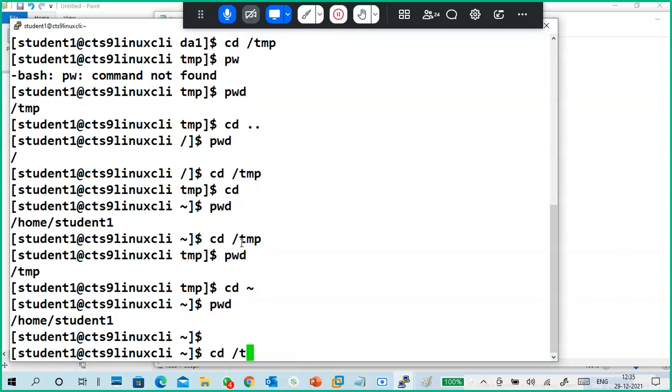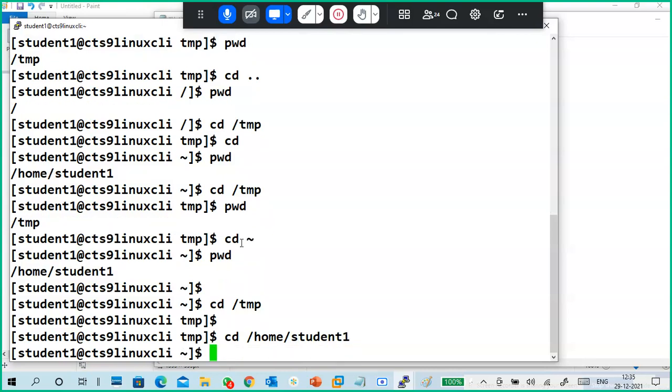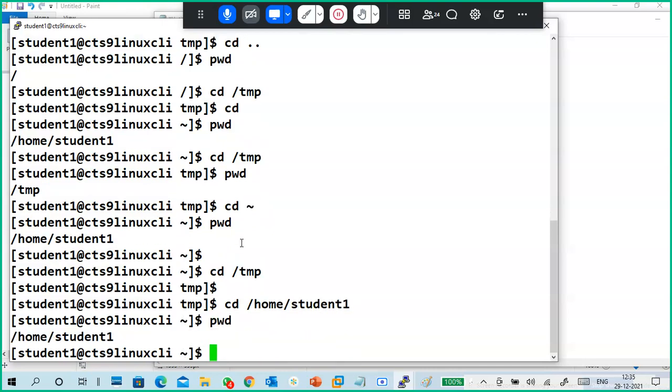Again, cd /temp means I'm located in some different place. I want to go to my home directory or a particular directory, like this also you can go.